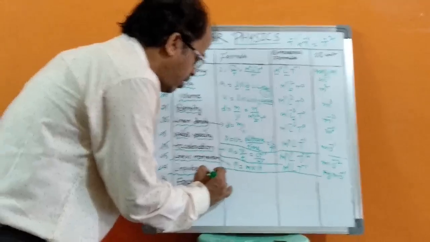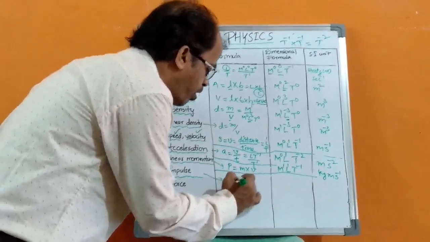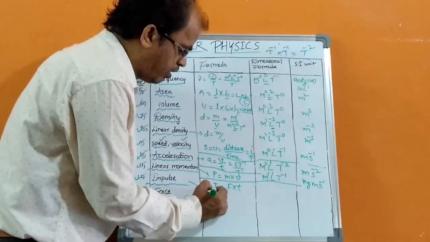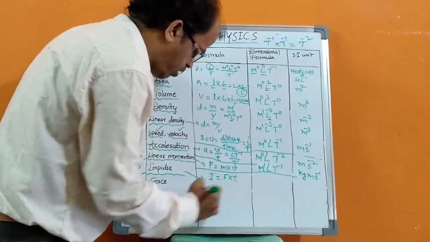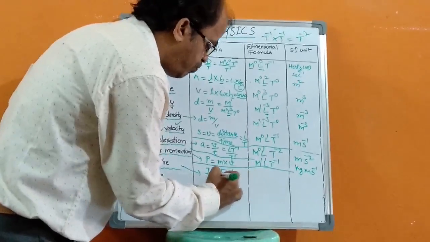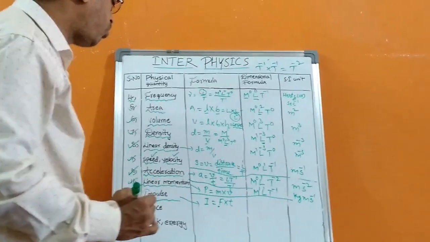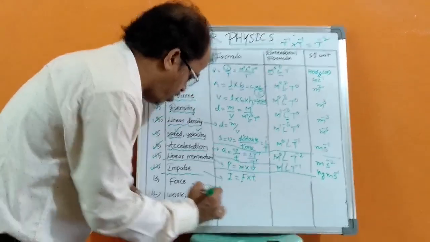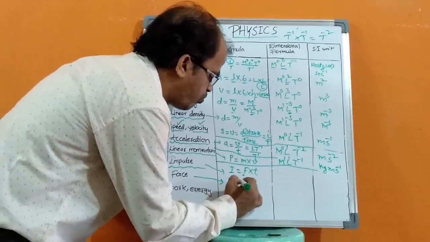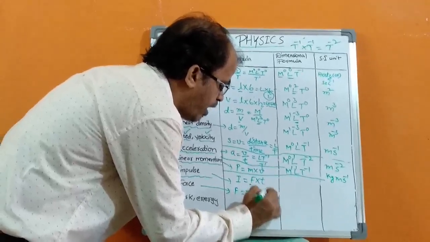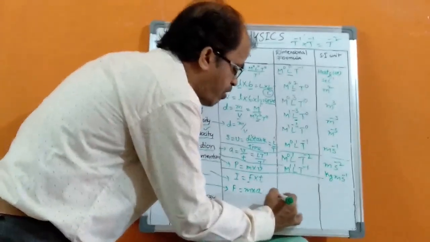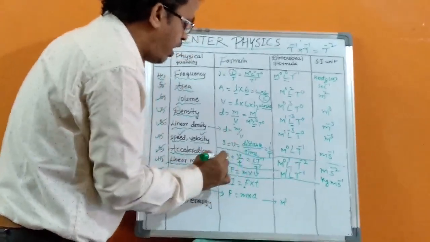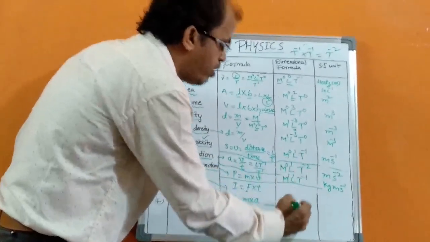Next, impulse. Impulse is the product of force and time. It is represented by I, equals F into T. We need to know the dimensional formula of force first, because the force formula is F equals m into a. We know the mass dimensional formula, M power 1, and acceleration is M power 0, L power 1, t power minus 2.